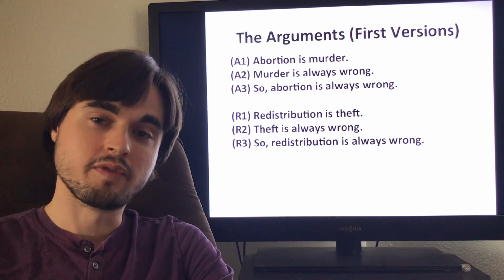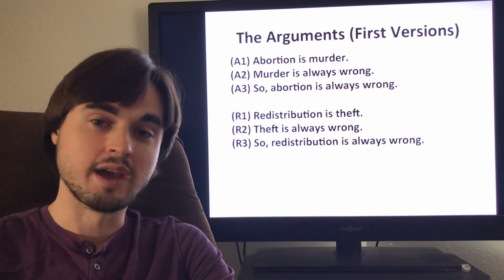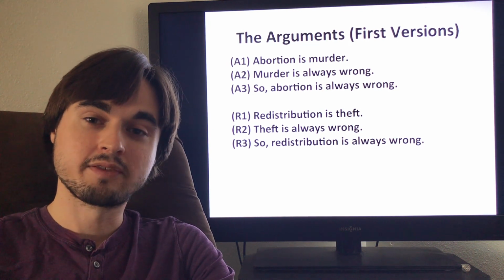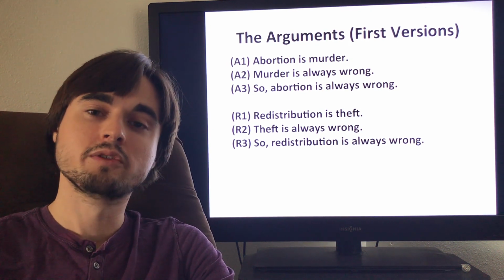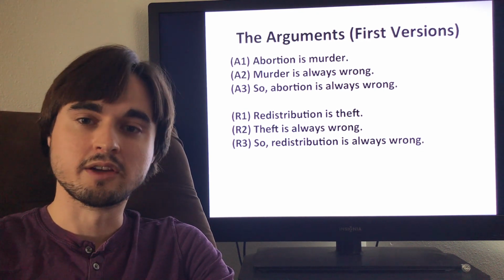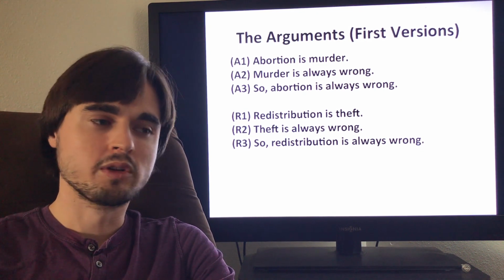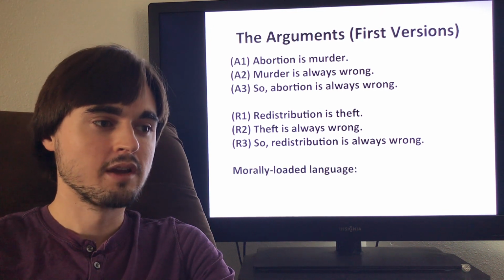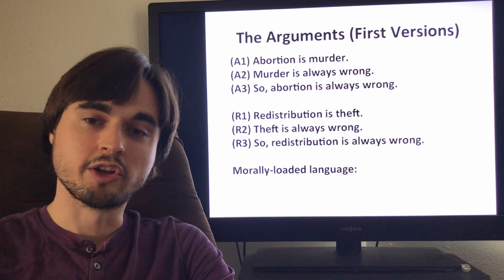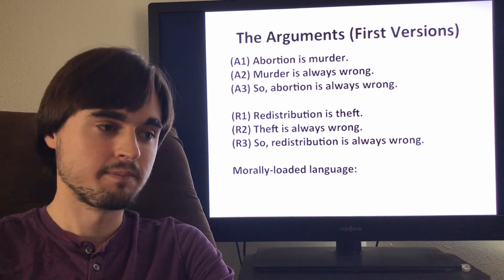And similarly, if this dictator wrote laws that say that everything belongs to him, taking stuff from him would be theft in the legal sense relative to those laws, but it wouldn't be theft in the morally loaded sense necessarily. So what are these morally loaded senses? Well, the words murder and theft are being used in these arguments in the following senses.